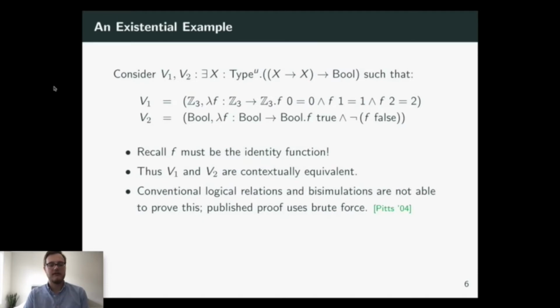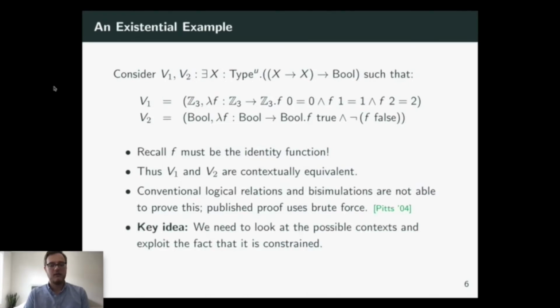But logical relations and bisimulations struggle to prove this because they force you to come up with some relational interpretation for x that somehow relates values of Boolean type to values of integer type. But we have no such relation in mind here. There's not really a correspondence between values of x in one of these packages with values of x in the other package. So instead what we want to do is look at the possible contexts these values may be used in and exploit the fact that they're constrained by their types.